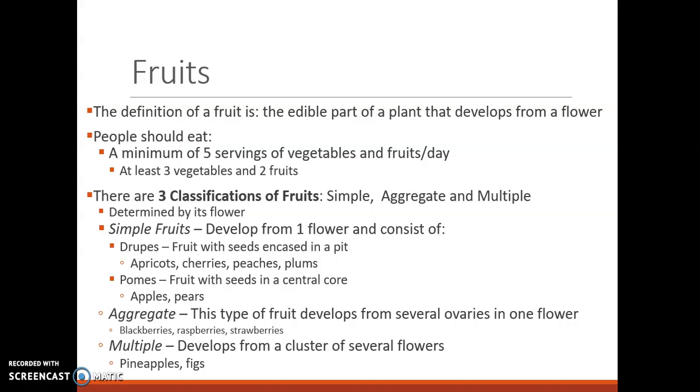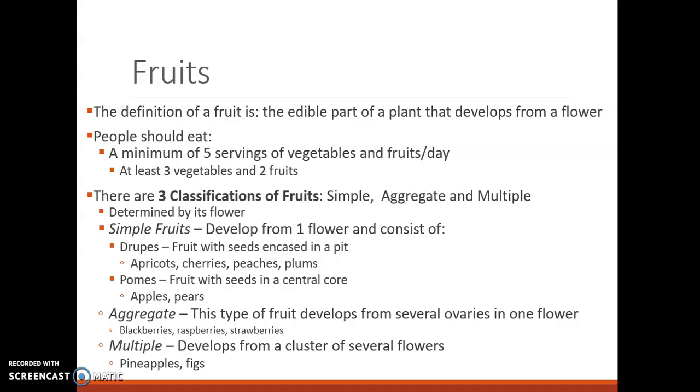There are 3 different classifications of fruits according to your textbook: simple, aggregate, and multiple. And this is determined by the flower. So simple fruits develop from one flower, and these consist of drupes, which are the fruit with seeds encased in a pit. So those are going to be your stone fruit: apricots, cherries, peaches, plums. Then you have your pomes, which are fruit with seeds in the center core. So think apples, pears. Then there is another classification called aggregate, and this type of fruit develops from several ovaries of one flower. So think lots of seeds, like blackberries, raspberries, strawberries.